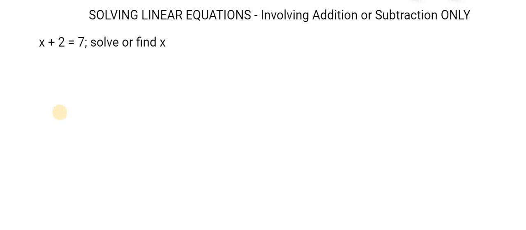Third thing to consider is what connects x to 2? That's a positive sign. Fourth thing, I use the opposite sign to get rid of 2, which is a negative sign. And finally, whatever I do to the left of the equals sign, I have to do to the right of the equals sign.